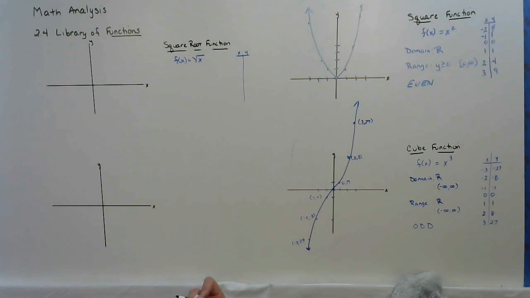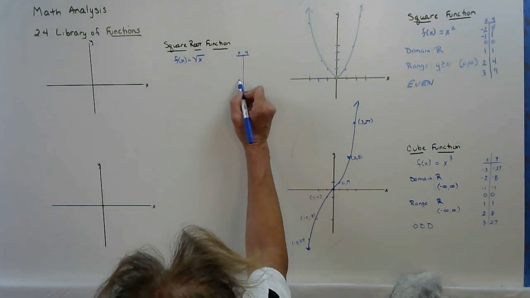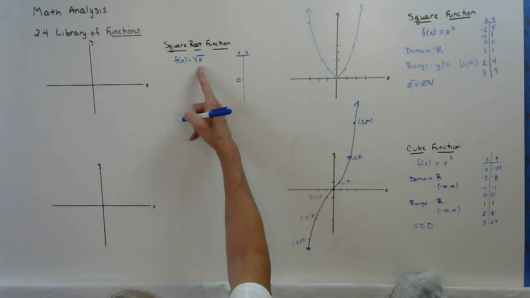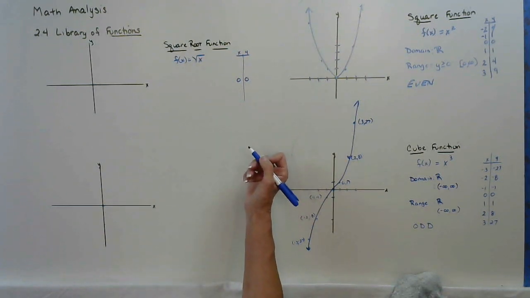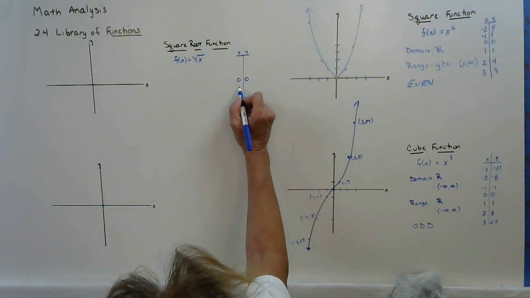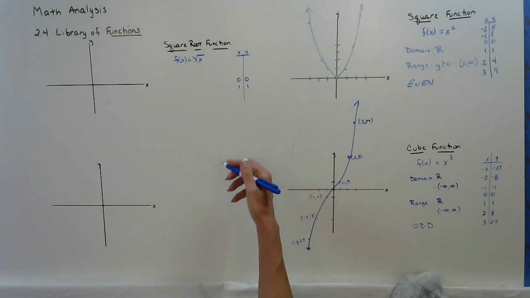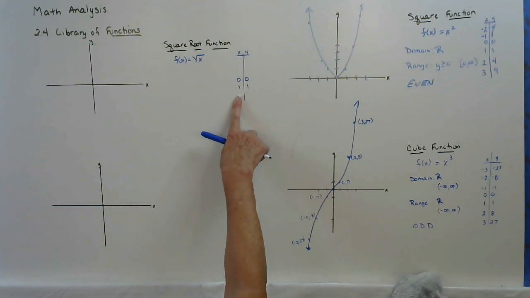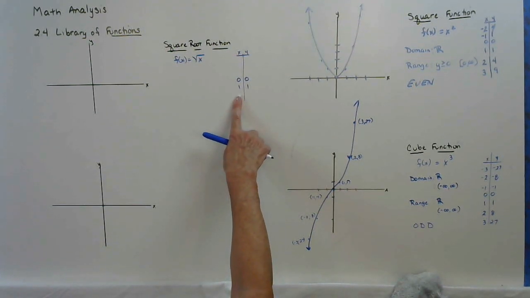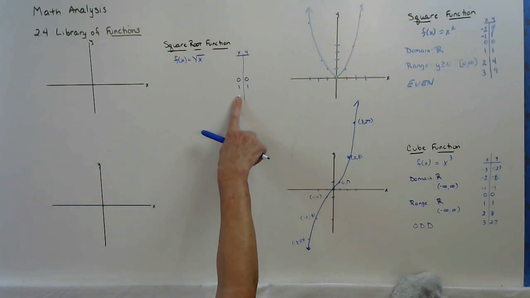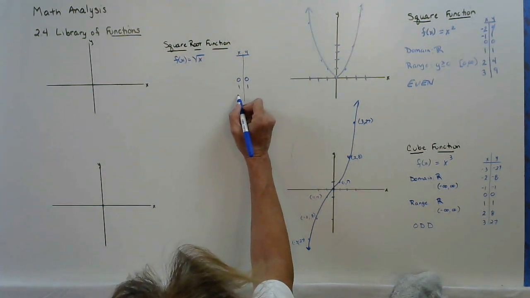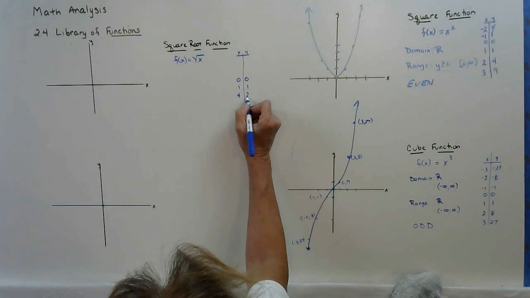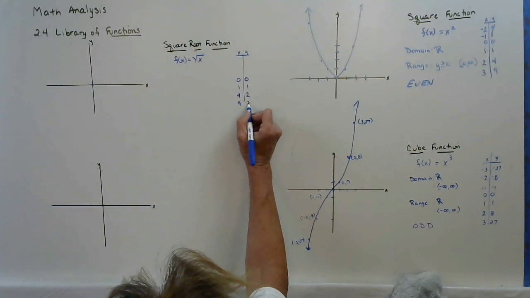I always like to start at the origin. Square root of 0, 0. Square root of 1, 1. You could do the square root of 2, but since you're the one choosing values, just go straight to perfect squares. Square root of 4, 2. Square root of 9, 3.